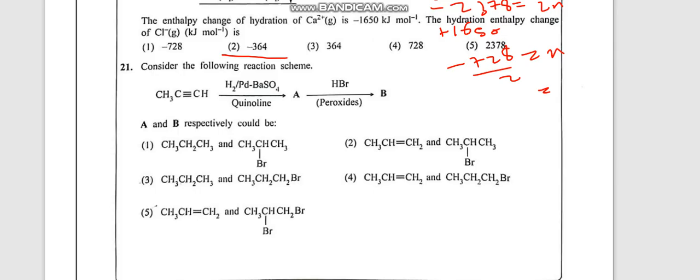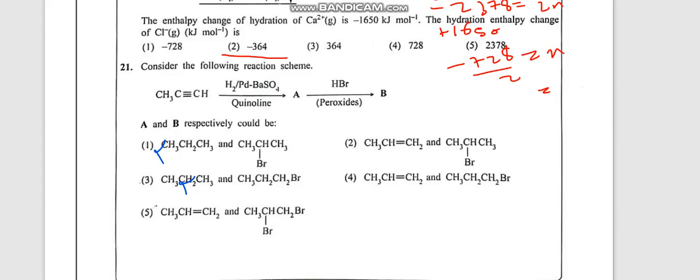So you can see an alkyne compound is reacting with H2, palladium, barium sulfate, quinoline. So this is a hydrogenation reaction, but when you use H2 with palladium on barium sulfate and quinoline, this will stop at an alkene. Okay, the alkyne will convert into an alkene and stop. So there should be a double bond carbon. So obviously 1 and 3 can be rejected.